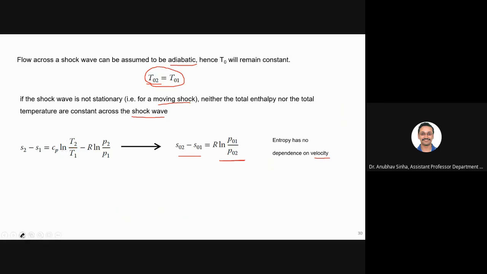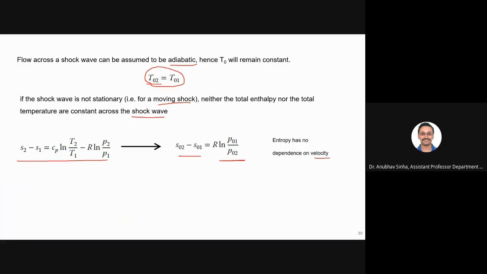So this is for S2, and this is for static quantities, not stagnation quantities. This equation we have already seen previously. Now I want to write the same equation for stagnation quantities.